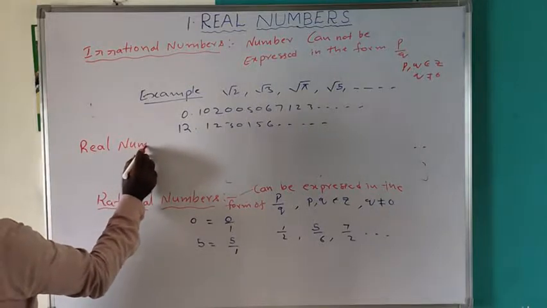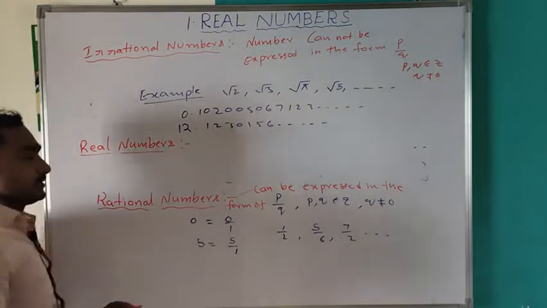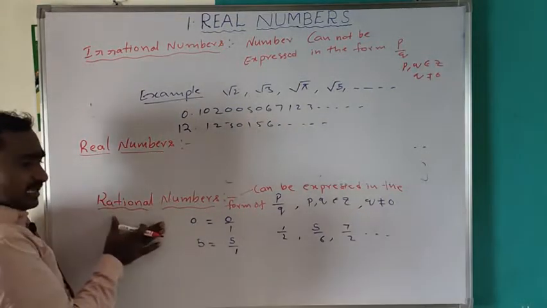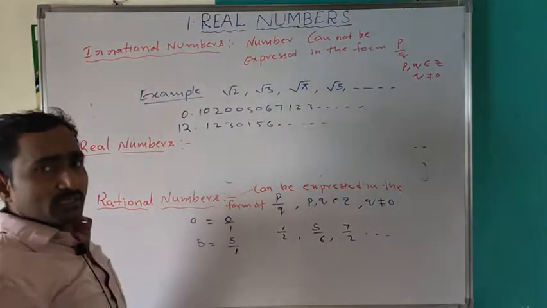Real numbers. The set of all rational numbers and irrational numbers are called real numbers.